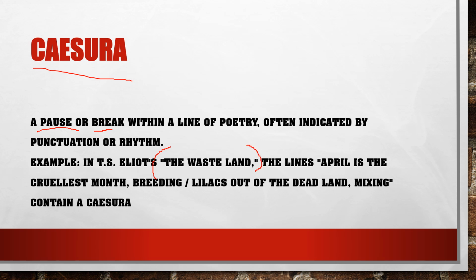So this is the poem title, and these are the lines. April is the cruelest month. Break. Here is a break. Breeding. Here is a break. Lilacs out of the dead land. Dead land. Break. Mixing. Break. So how many breaks are coming in this line, right? Within a line, a lot of breaks are coming. So this poem contains caesura. So this is called caesura. Let's see another type of stanza.